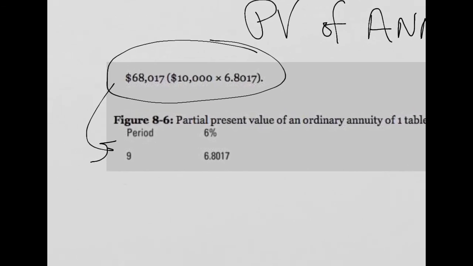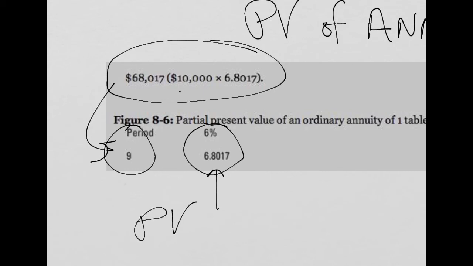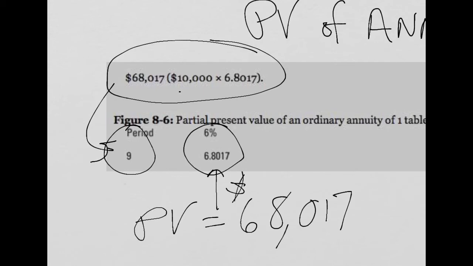Good Lord. We don't need to see how we use the tables. We've already seen that. It's 9 periods. It's 6%. The table will take us to this factor. Multiply the factor by the $10,000 per period. And you can see that what you need today, if this was a retirement plan, is a net worth or a present value amount of $68,017 in order to make this budget of $10,000 a year. That's what we've learned so far from this example.